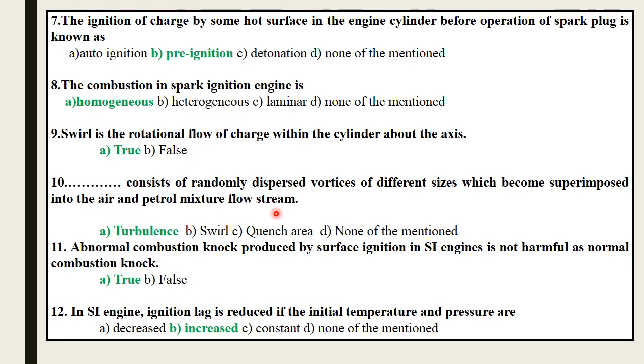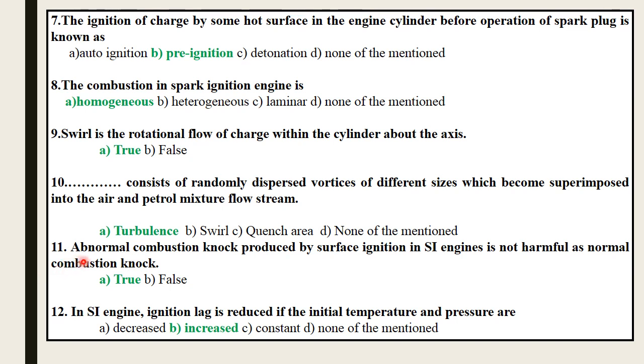Swirl is ordered motion with a particular direction, whereas turbulence is disordered air motion with no general direction, and it breaks up the surface of the flame front and distributes the threads of this flame front throughout the combustion chamber. So the correct answer is turbulence.